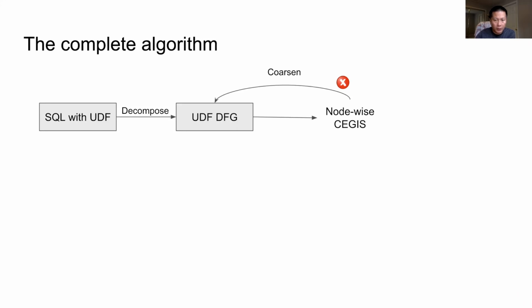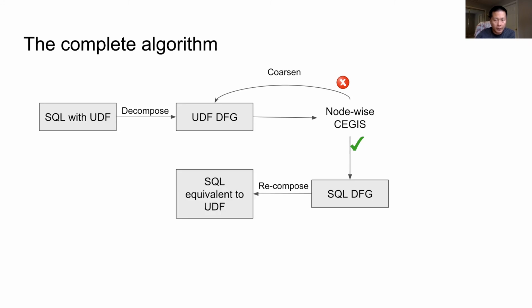The loop continues until all nodes in the DFG can be translated to SQL. Then it recomposes the SQL DFG to a SQL expression, which is equivalent to the UDF. And finally, it plugs the composed SQL into the original query with the UDF to get a pure SQL statement.